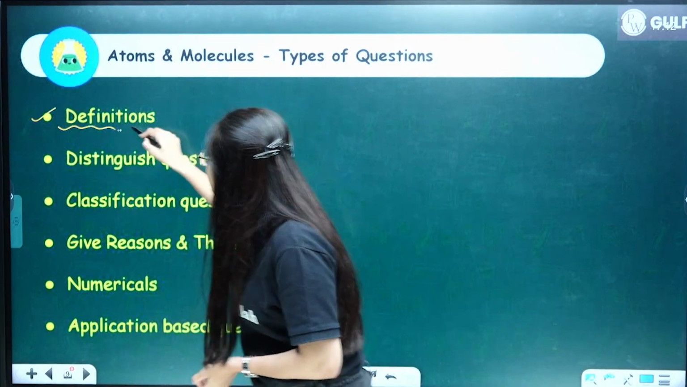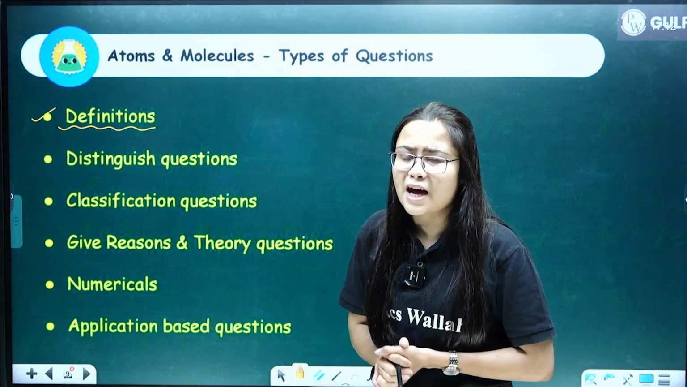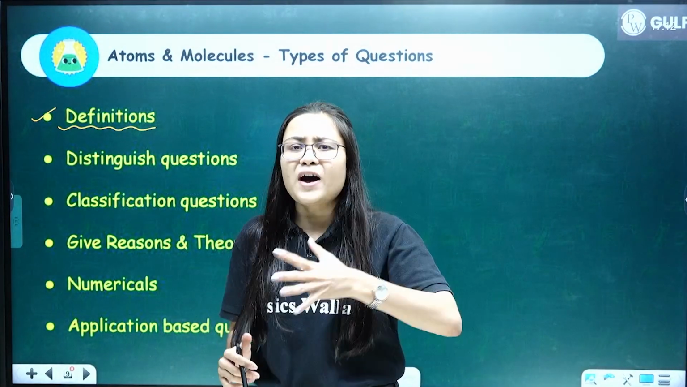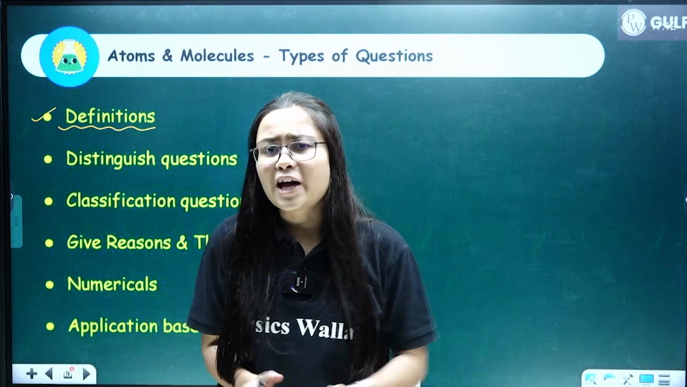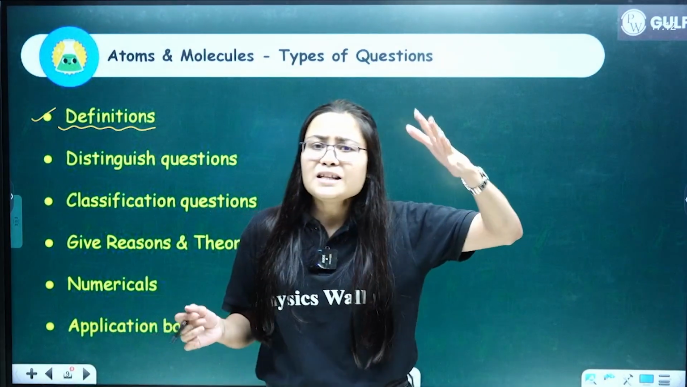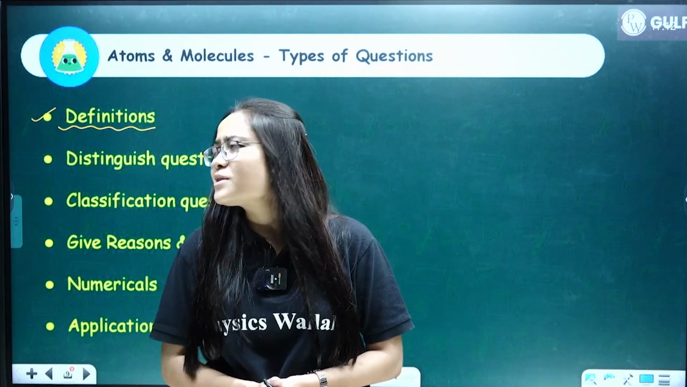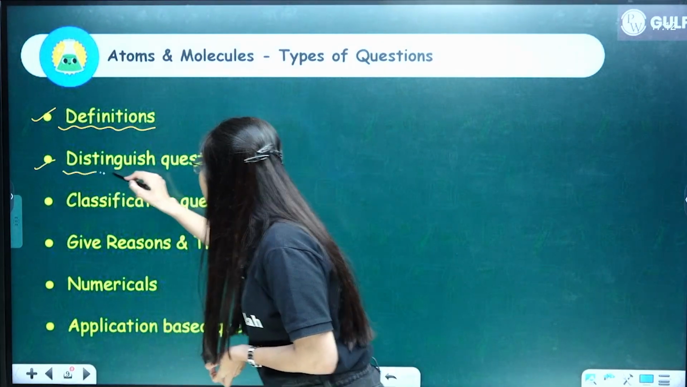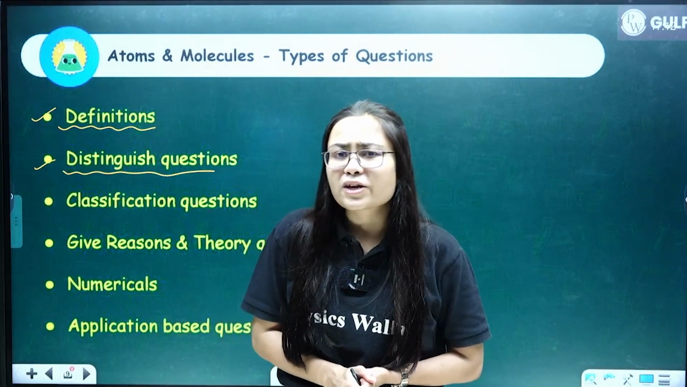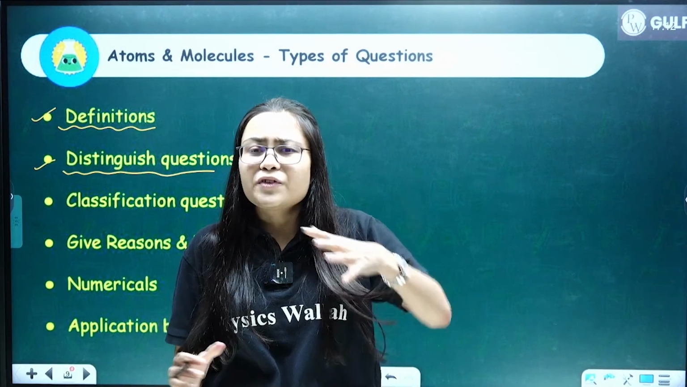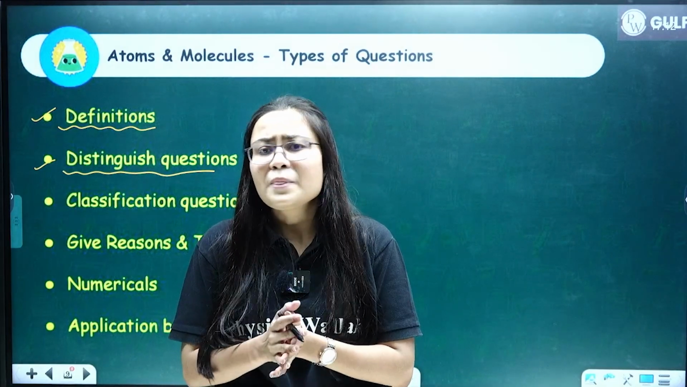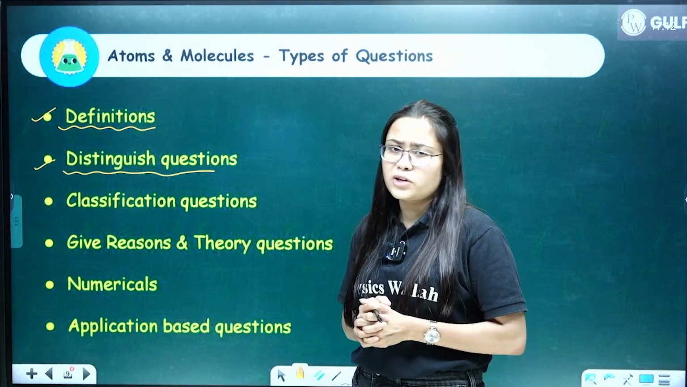So again, the first one remains same, definitions can be asked. So for example, define atomic mass unit, define molecular mass, define formula unit mass, so define atomicity, define valency. Okay, so all such definitions can be asked from this chapter. Clear? Then again we have distinguish questions. Okay, distinguish questions. So differences between molecules of element and molecules of compound, differences between cation and ion, differences between molecules of elements and molecules of compound is done.